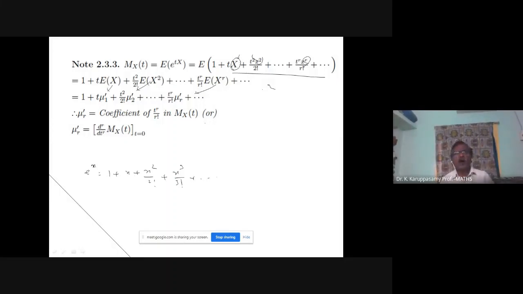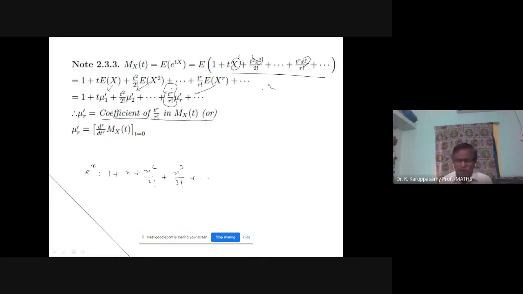Now I want mu r dash. How to find mu r dash from Mx of t? It is nothing but the coefficient of t power r by r factorial. Looking at the previous line, Mx of t is an expansion of an infinite series, so for mu r dash, this is the coefficient. In the Mx of t, you find the coefficient of t power r by r factorial. That will give mu r dash. So mu r dash is very easy to identify.